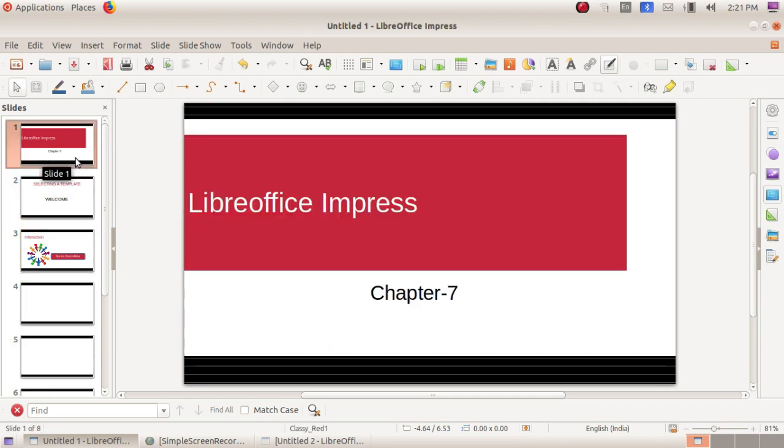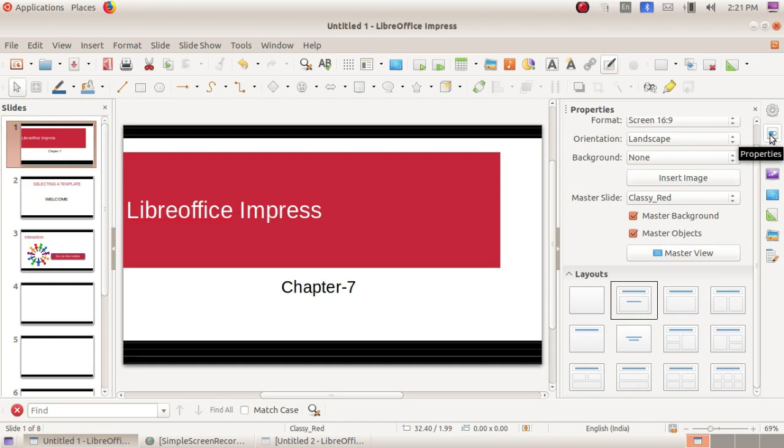Can you see that? Okay, and here you have the properties menu. See here, and after clicking that you will get the different layouts here. In that you can select its size and design. If you want a different layout, you can choose here. This is the templates, the first section.